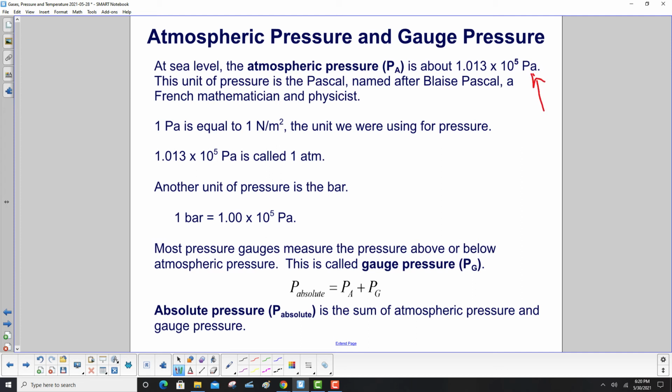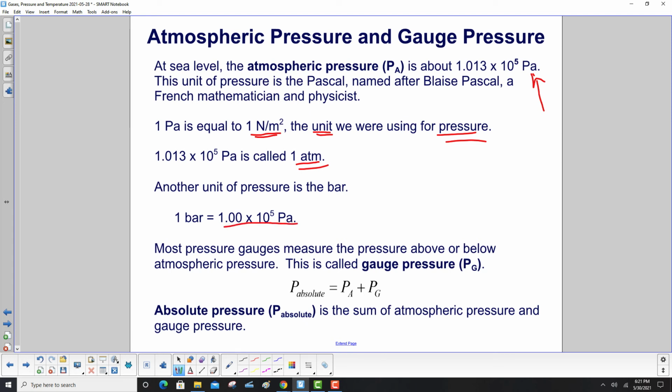The unit of pressure is the pascal, named after Blaise Pascal, a French mathematician and physicist. 1 pascal is equal to 1 newton per square meter, and that's the unit we were using for pressure in this presentation. 1.013 times 10 to the 5th pascal is also called 1 atmosphere. Another unit of pressure is the bar, where 1 bar is 1 times 10 to the 5th pascal.